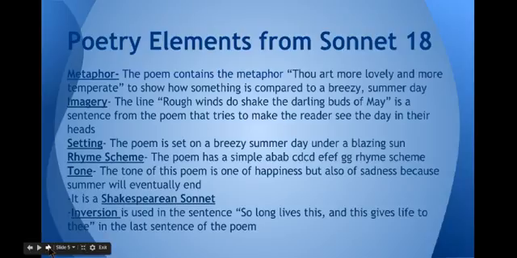And the rhyme scheme is simply A B A B, C D C D, E F E F, and G G, which is also known as a Shakespearean sonnet. And there's some inversion used in this poem. An example of this is the sentence, "So long lives this, and this gives life to thee."